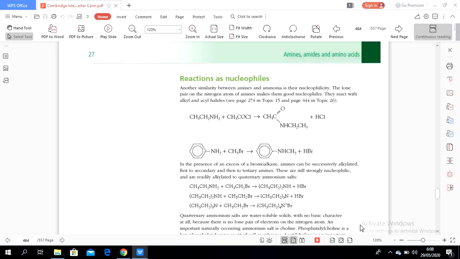We know that the basicity of a molecule depends on the lone pair on the nitrogen atom in amines, but in quaternary salts there is no more lone pair, so there is no basic property. Why is it water soluble? Because water solubility depends on the electronegative element.